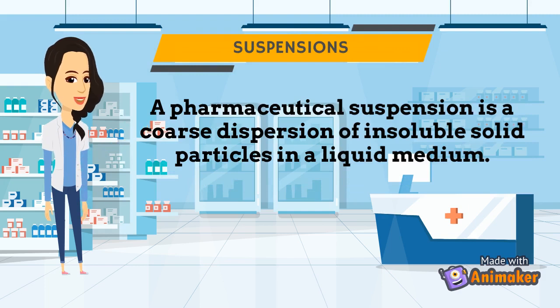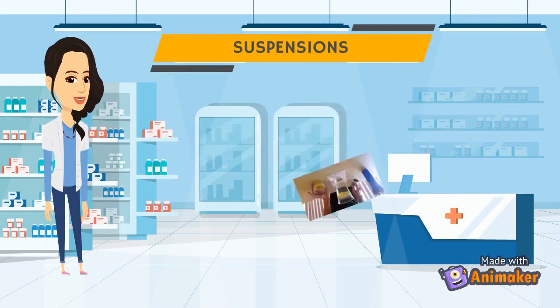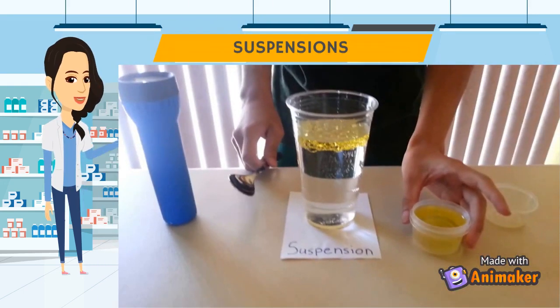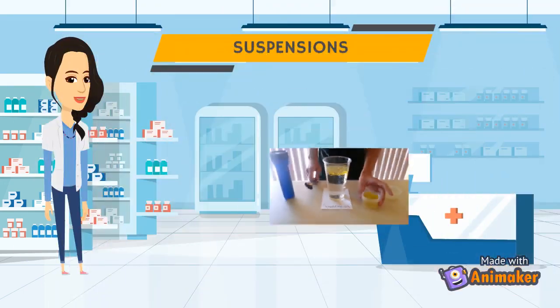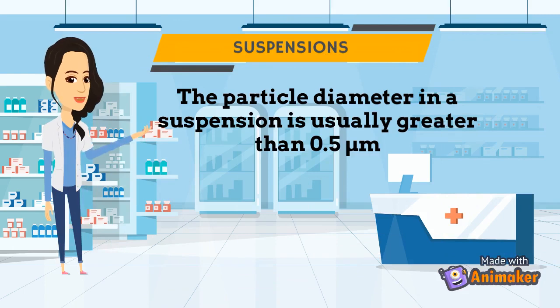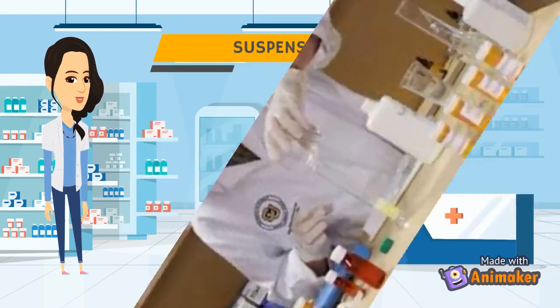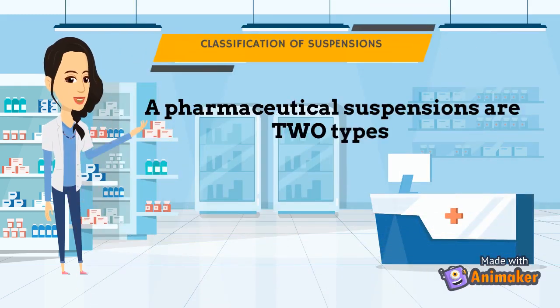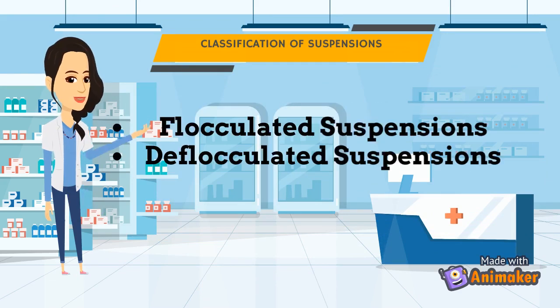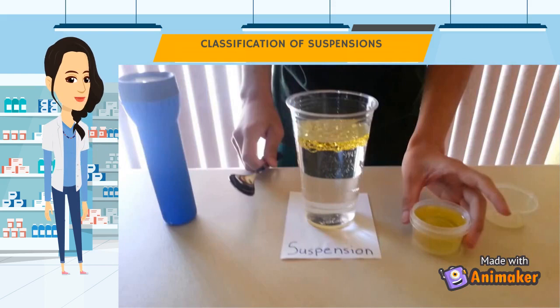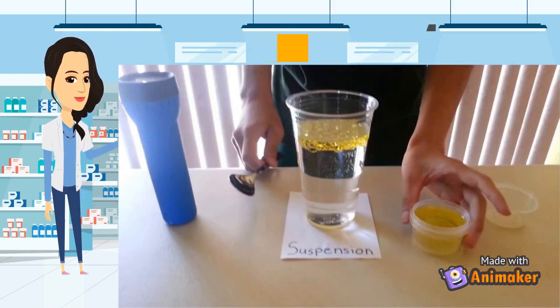Suspensions. A pharmaceutical suspension is a coarse dispersion of insoluble solid particles in a liquid medium. The particle diameter in a suspension is usually greater than 0.5 micrometers. Pharmaceutical suspensions are of two types. One is flocculated suspensions and the other is deflocculated suspensions.